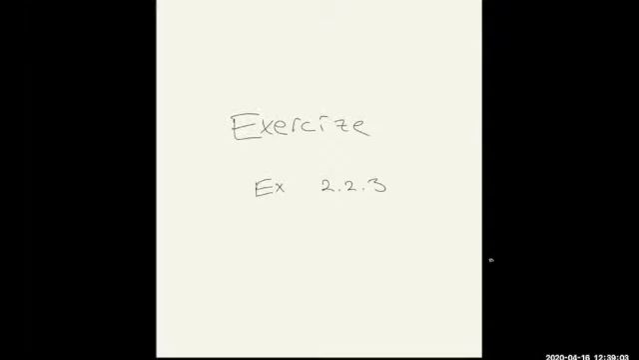Hi everyone. I want to present a solution to a problem from Terence Tao's book, exercise 2.23. This problem states that if f is a continuous function on a metric space, then if we take the absolute value of that function, that is also continuous.